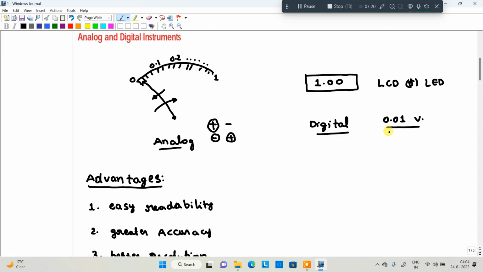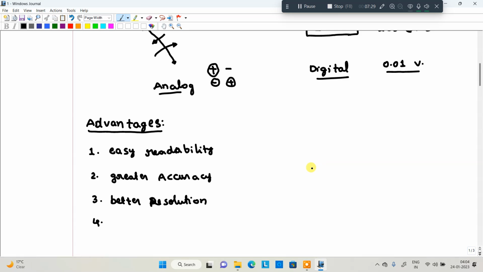But in case of digital meters, if your polarities are reversed, it shows the negative sign, but it still shows the value. So automatic zeroing is also possible. That's why automatic polarity and zeroing, these are the advantages.